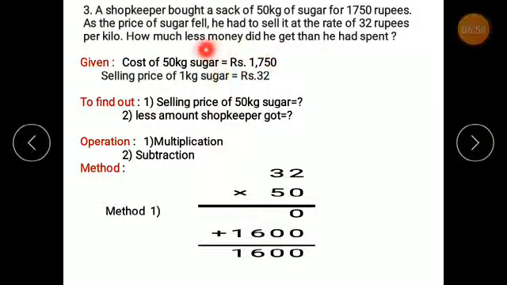Next, to find out first what we need to do, a selling price of 50 kg sugar, right? Now see, selling price of 1 kg sugar is rupees 32.